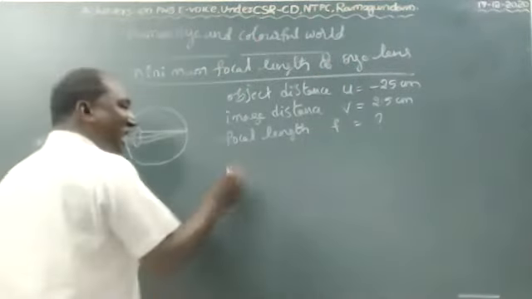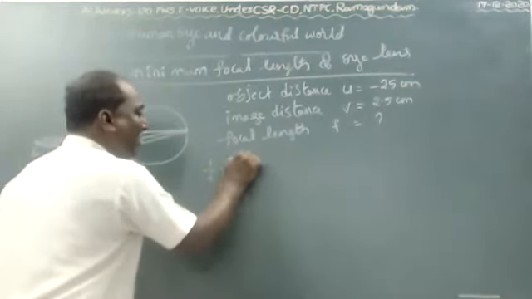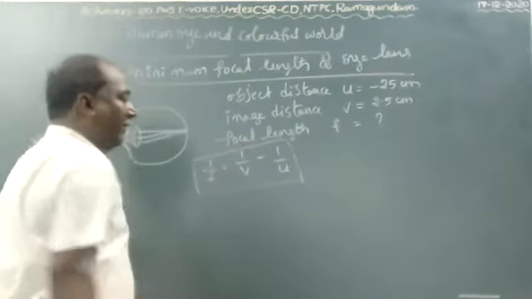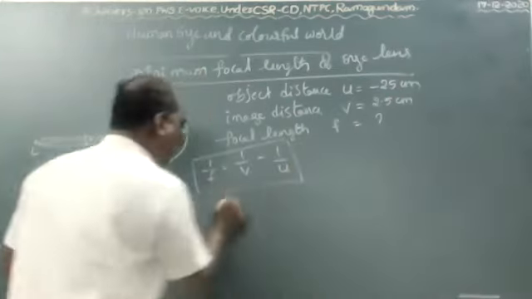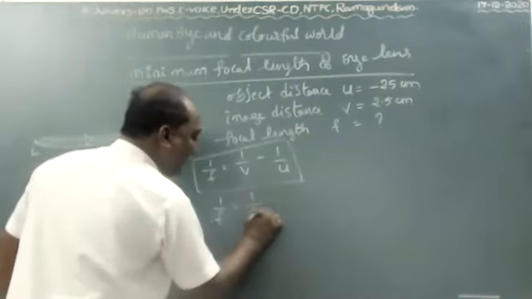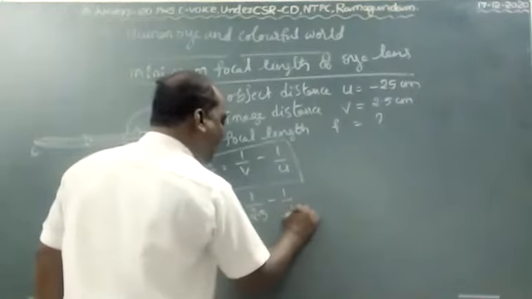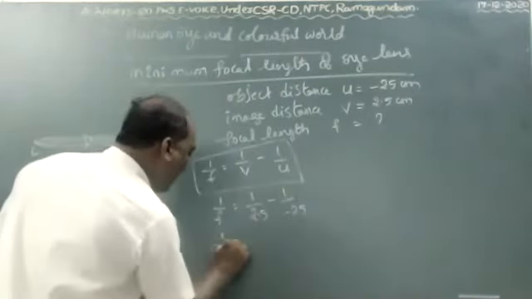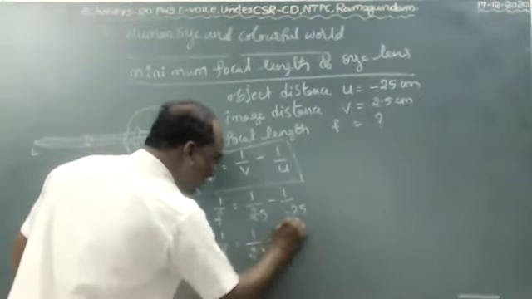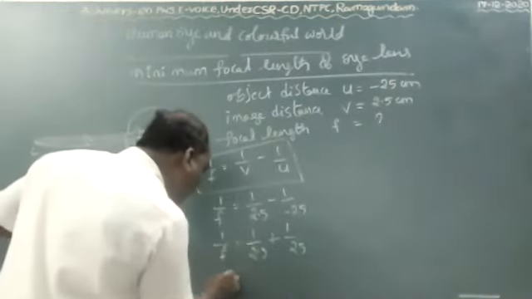Now same, according to the lens formula, children, 1 by f equals 1 by v minus 1 by u. So now 1 by f equals 1 by v, which is 2.5 centimeters, and minus 1 by u, which is minus 25. 1 by f equals 1 by 2.5 minus minus, plus 1 by 25. And cancel the point here.